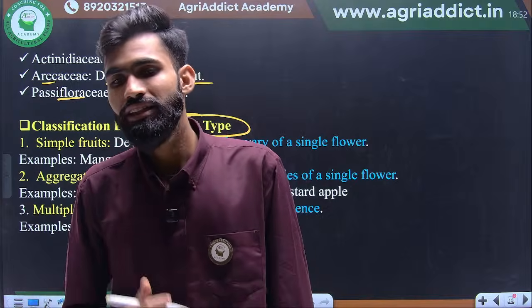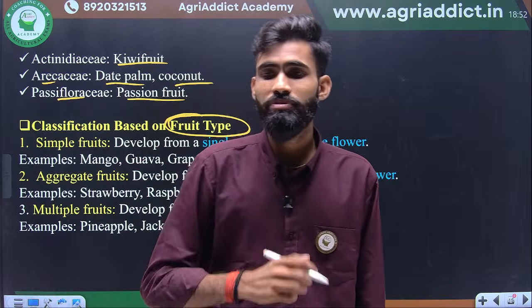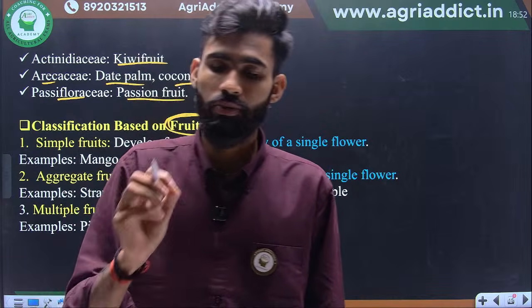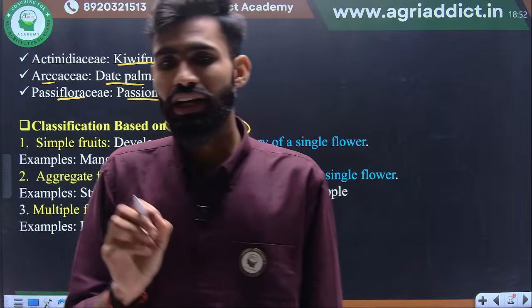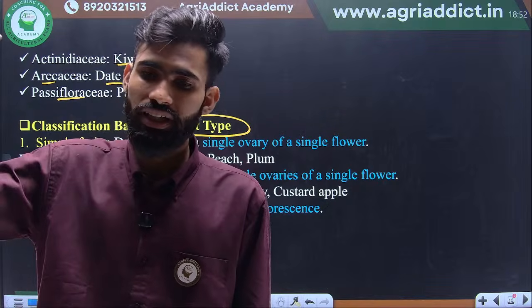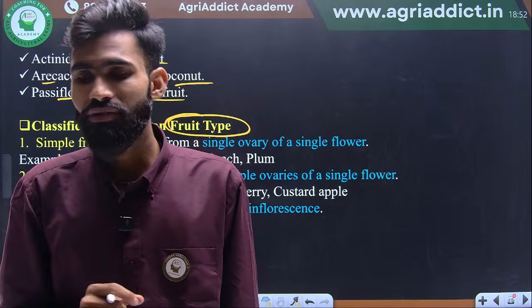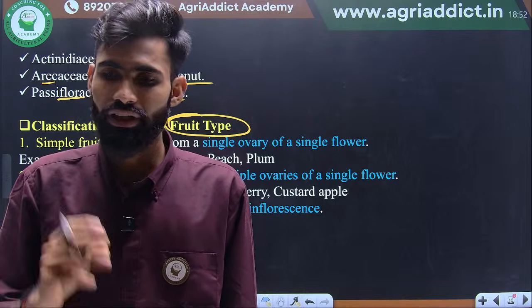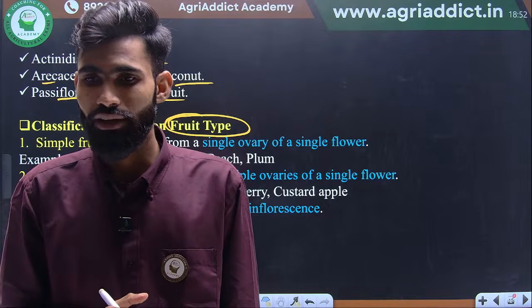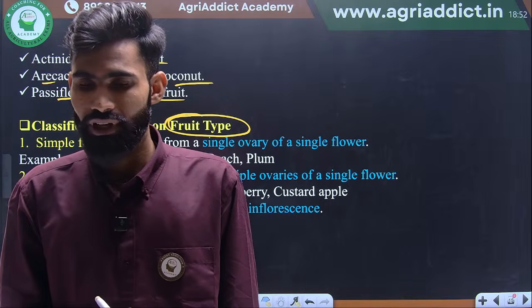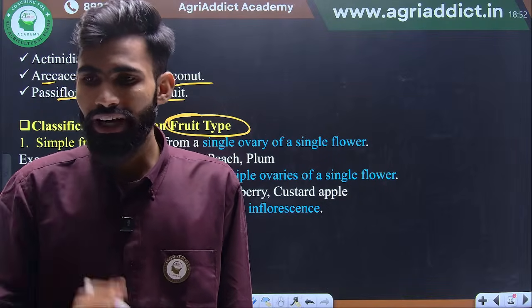Grape is basically a temperate crop, but grapes will survive under tropical, subtropical, and temperate conditions. If you see the grape's origin, it is the Mediterranean region, which means it is a temperate-originated crop, but it will survive in tropical, subtropical, and temperate, all these three conditions. Okay. So basically, grape is a temperate crop. Okay.